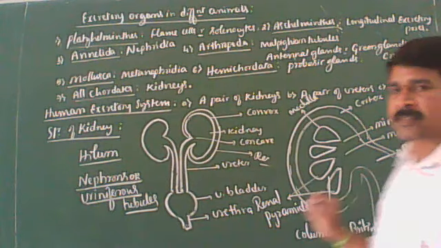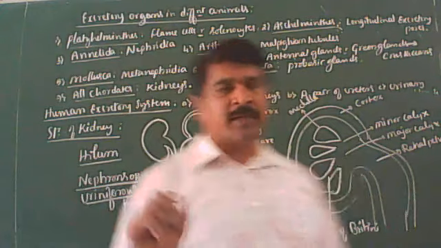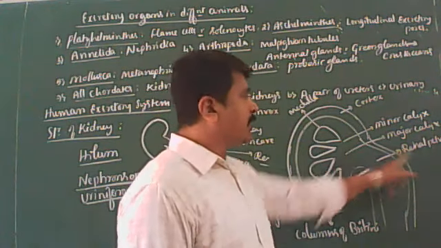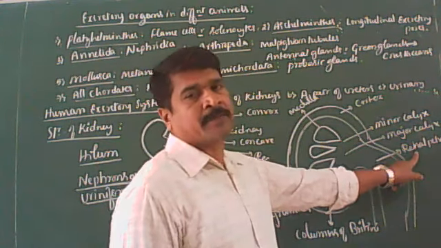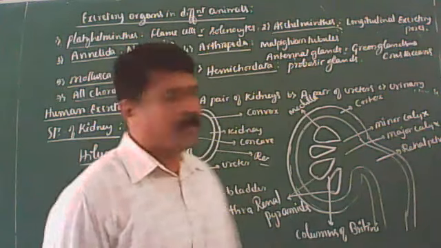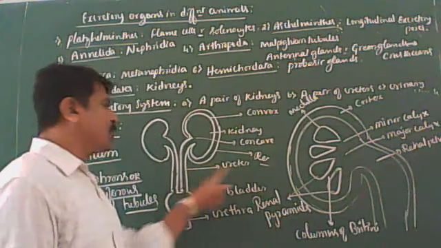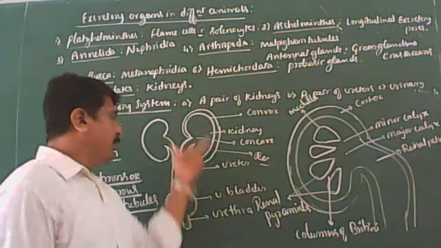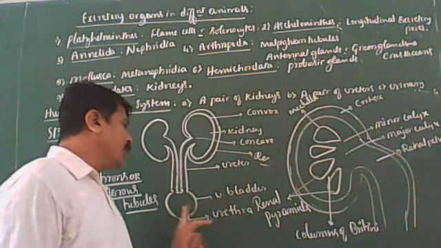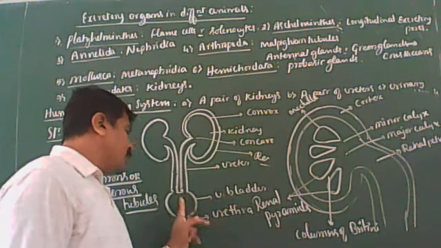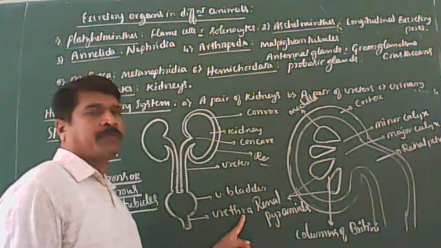Many minor calyxes are joined together to form a major calyx. That major calyx opens into the renal pelvis. From the renal pelvis, long narrow muscular tubes called ureters arise. They run downward and open into the urinary bladder, which in turn opens by means of the urethra.